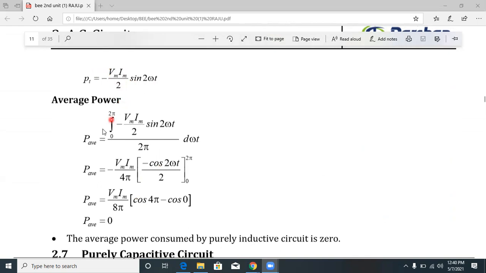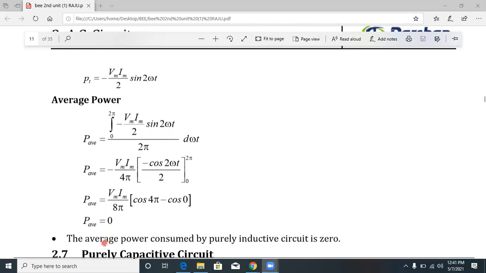Then by integrating this, we'll get the average power consumed by the inductor. So P average is equal to the integration from 0 to 2 pi of minus Vm Im by 2 into sin 2 omega t, divided by 2 pi. So P average is equal to minus Vm Im by 4 pi, and the integration of sin 2 omega t is nothing but minus cos 2 omega t by 2. By applying the limits, the average power will become 0. P average is equal to 0.